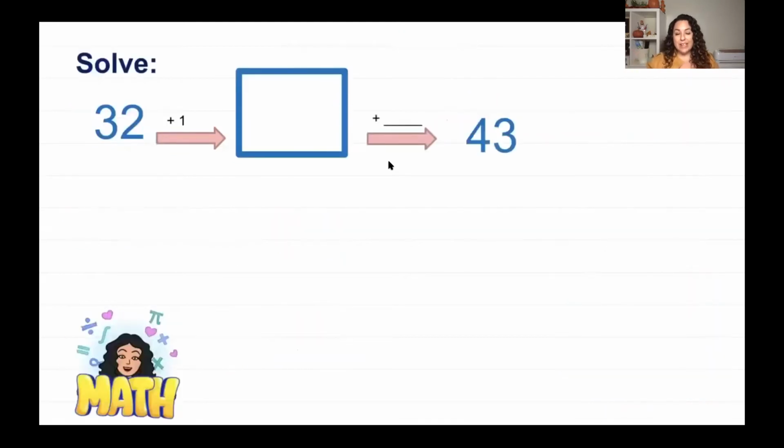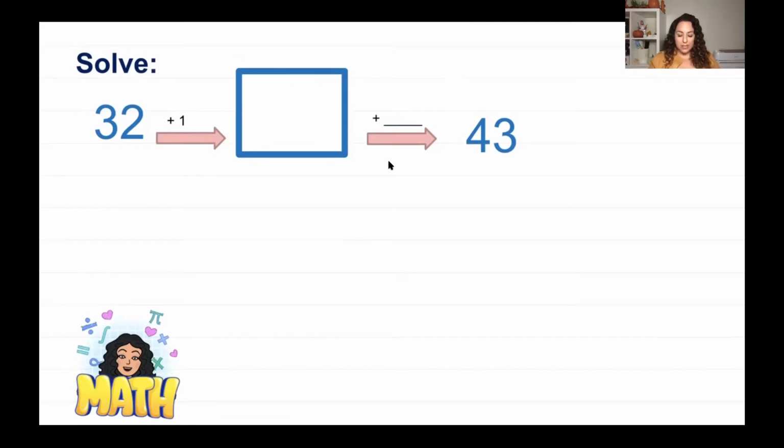All right, now another thing that we have in our worksheets today is we have 32 and we need to get to 43. Now think of our other units where we did our jumping, where we did our place value. We're going to kind of do the same thing, but the only difference is that we're not really going to have friendly numbers here. We're just going to jump by 1s and 10s and just get to where we need to go.